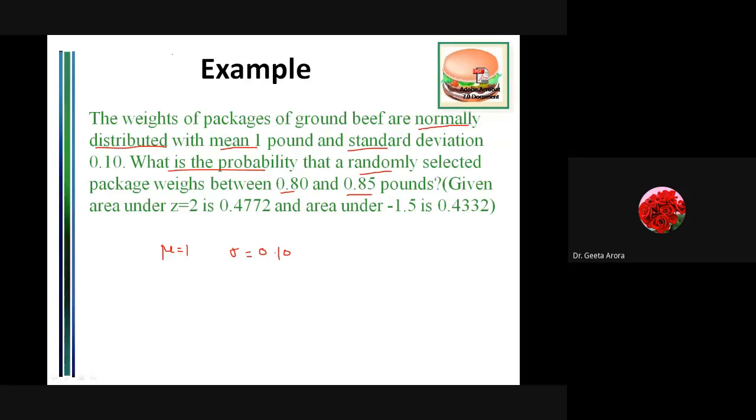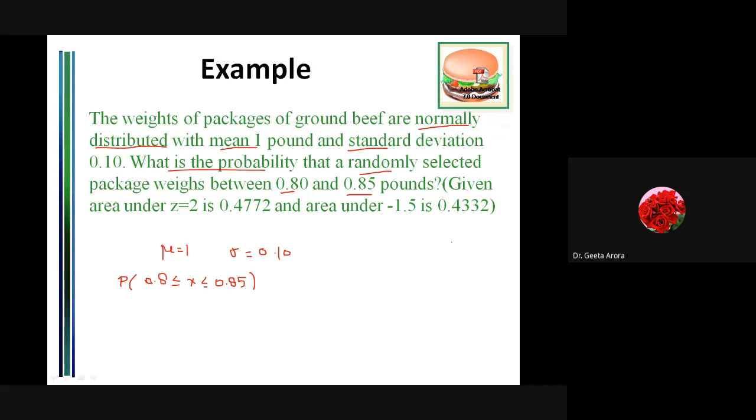The mean is 1 pound, but we are looking for the chance that a random package weighs from 0.8 to 0.85. So this is how we have to write it. And as we have discussed, greater than or greater than or equal to sign, both are equally significant because it is a continuous type of variable. So we have to make a line and find the area from 0.8 to 0.85.